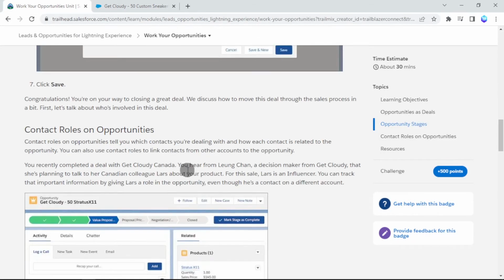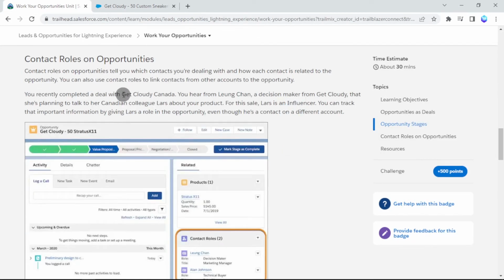Next, let's move on to contact roles on opportunities. Contact roles on opportunities tell us which contact we are dealing with and how each contact is related to the opportunity. We can also use contact roles to link contacts from other accounts to the opportunity.